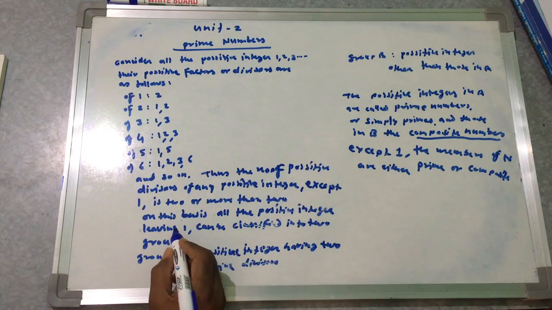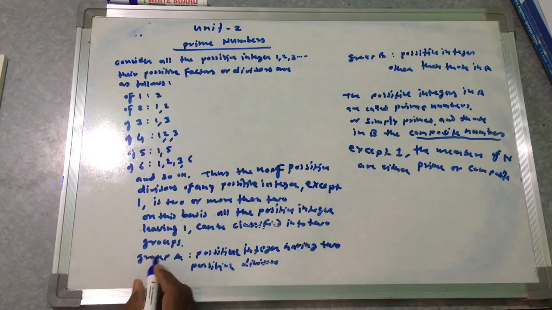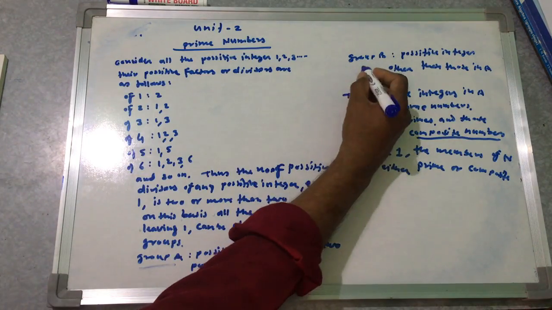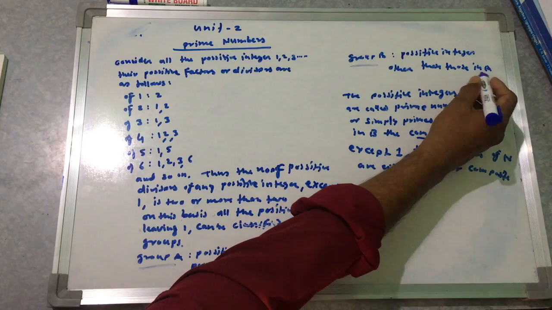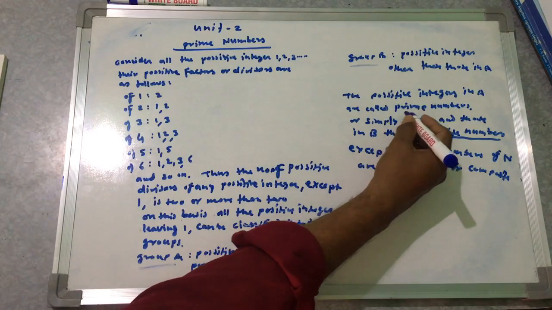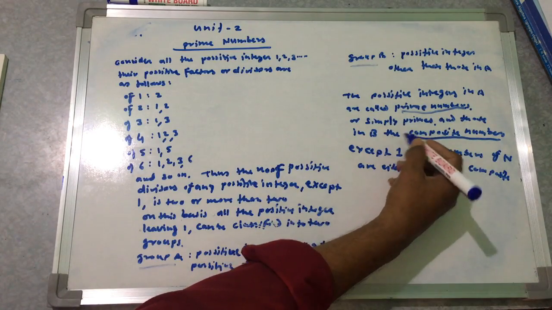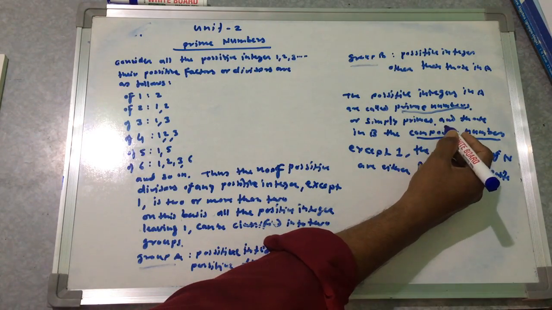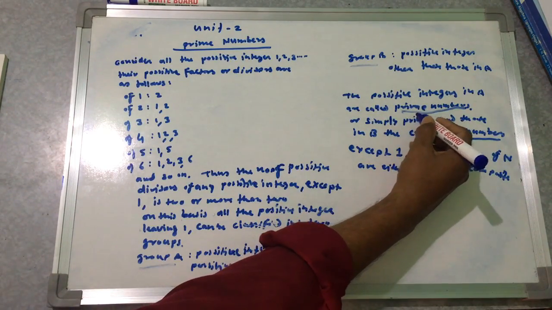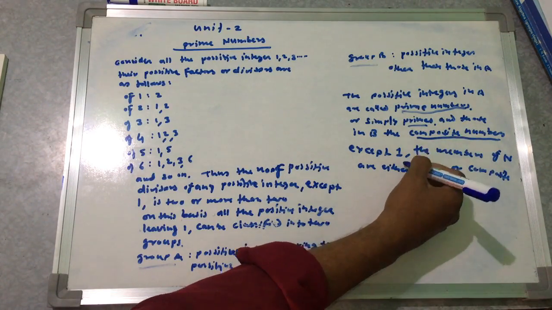On this basis, all the positive integers leaving out 1 can be classified into two groups: group A, positive integers having exactly two positive divisors; and group B, the positive integers other than those in A. The positive integers in A are called prime numbers, or simply primes, and the others in B are the composite numbers, except 1.